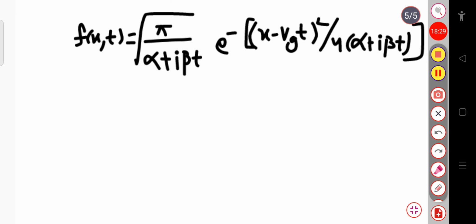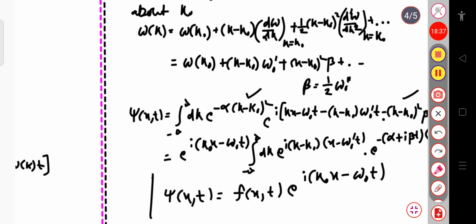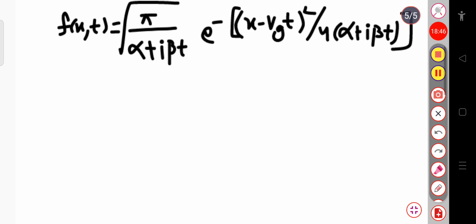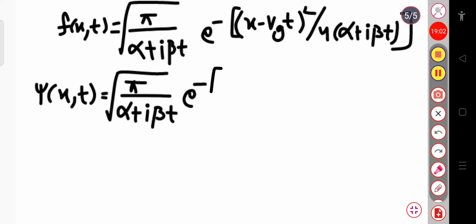Now we have to calculate psi of x,t. In this expression, psi of x,t equals f of x,t into exponential i k naught x minus omega naught t. So from this expression I can write psi of x,t equal to f of x,t, that is pi divided by alpha plus i beta t whole root over into exponential minus x minus Vg t whole square divided by 4 into alpha plus i beta t.